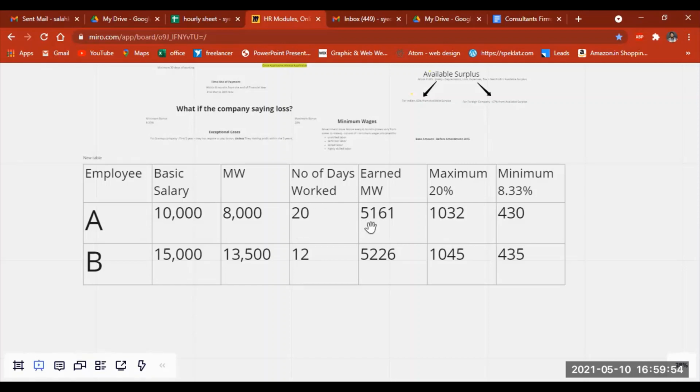You will get an earned minimum wages amount of 5,161. Similarly for employee B. After this, you have to take the minimum bonus and maximum bonus with the percentage. You need to calculate 20 percent on this earned minimum wages, so you will get some amount.